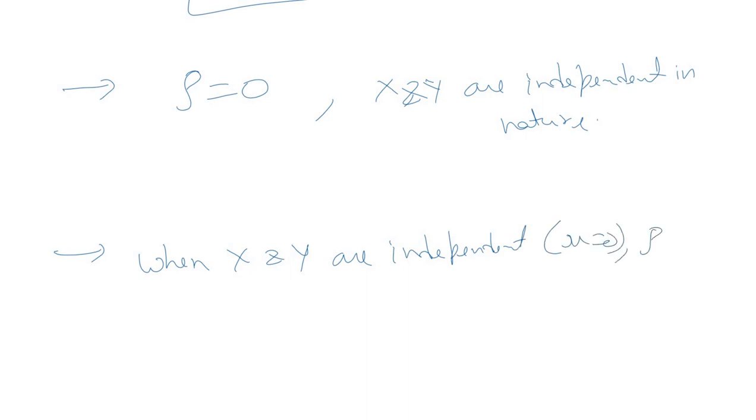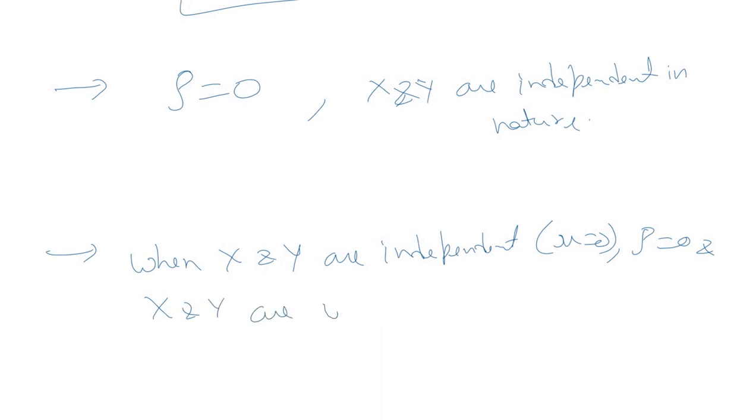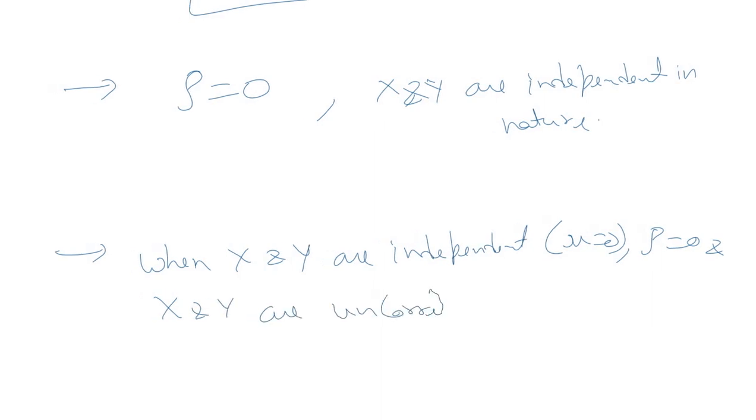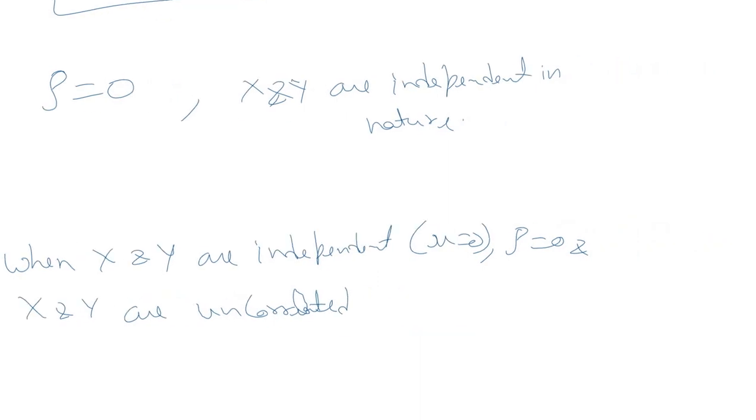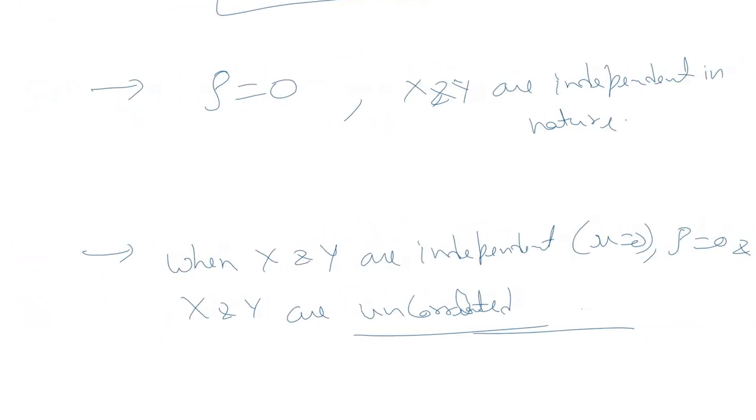We can say that rho is equal to 0 and x and y are uncorrelated, right? But the vice versa is not true.